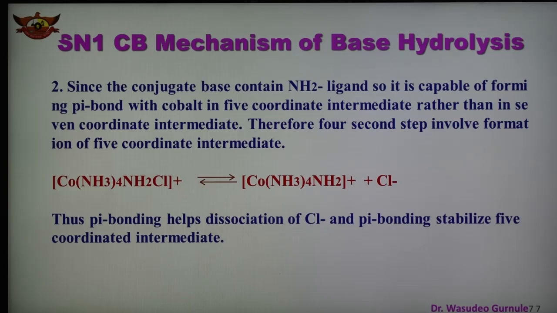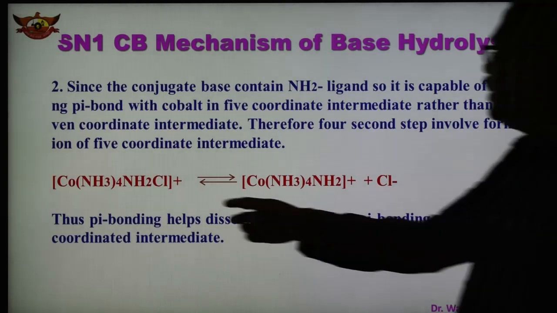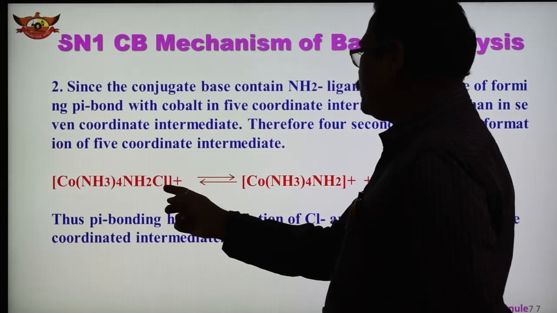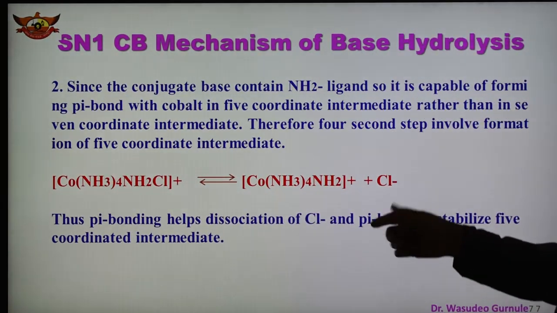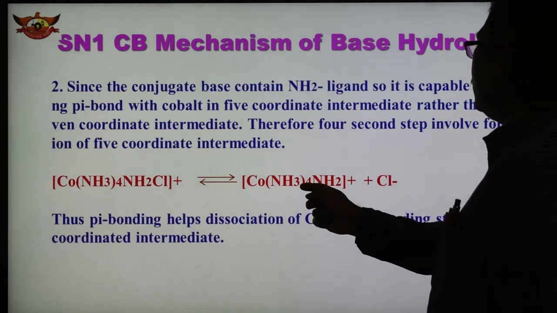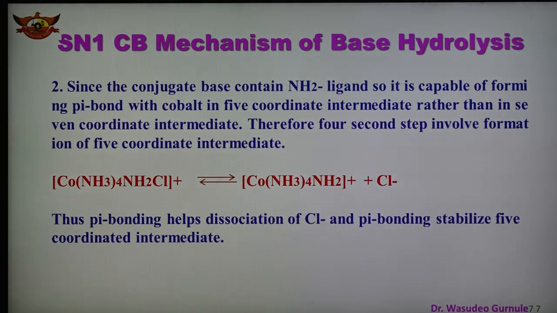So here this is the complex formed, shown here, Co(NH3)4(NH2)Cl, and there is a replacement of Cl and we get this final octahedral complex. This is the 5 coordinate, because 4 ammonia and 1 NH2 is there. So pi bonding helps dissociation of Cl, and pi bonding also stabilizes the 5 coordinated intermediate.